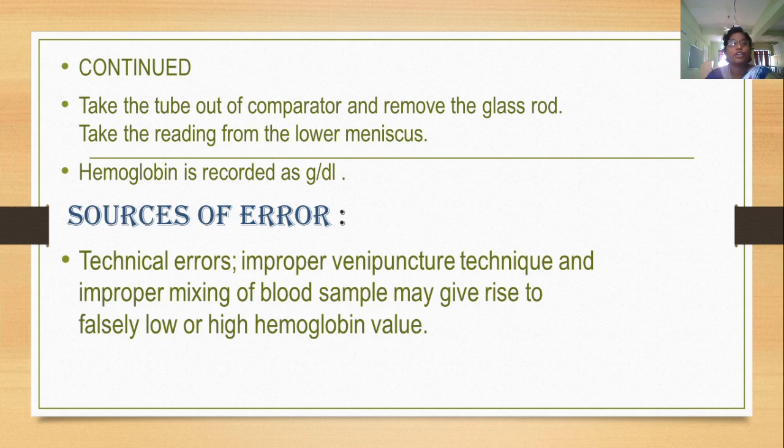Then take the tube out of the comparator and remove the glass rod. Take the reading from the lower meniscus. Hemoglobin is recorded as grams per deciliter.